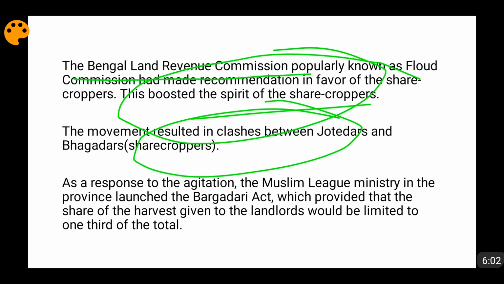Also, this was happening in Bengal, where the Muslim League Ministry was in power. The Muslim League Ministry launched the Bargadari Act, in which it said that the share of these landlords, meaning jotedars, would be limited to a maximum of one third only. That is, jotedars cannot take away more than 33.33% of the produce. This also boosted the spirits of these peasants.